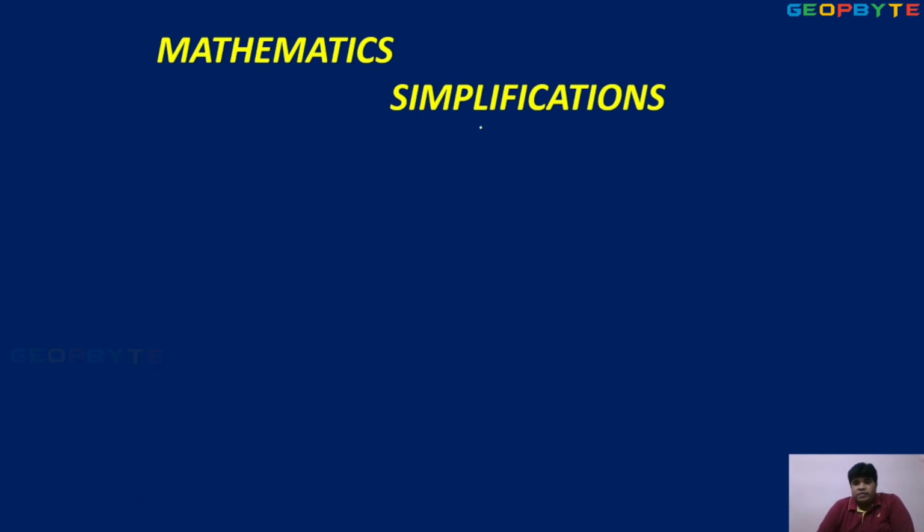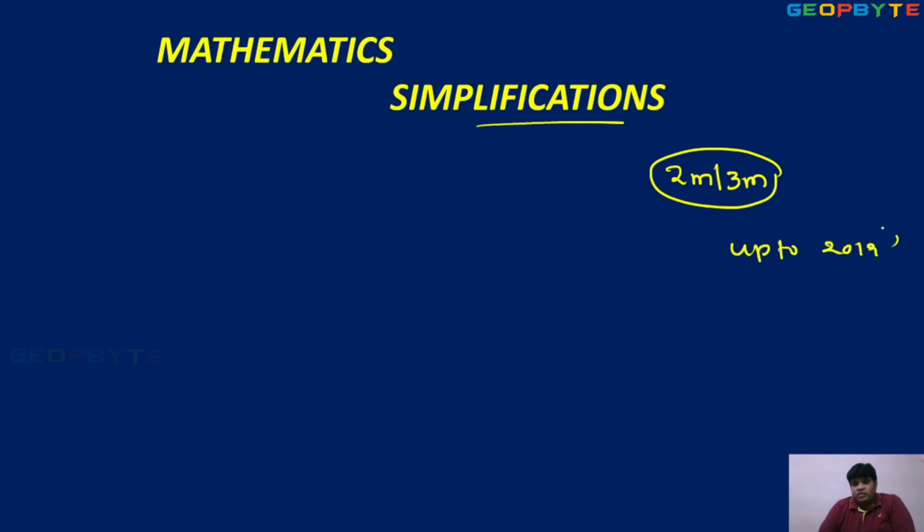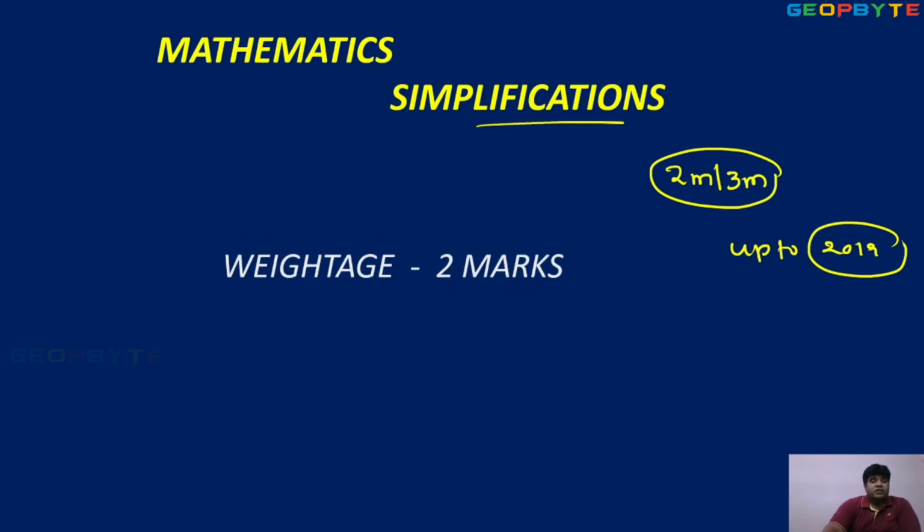Mathematics part, simplifications. Weightage: minimum 2 marks and maximum 3 marks. Up to 2019, they gave 2 marks. In 2020, they gave 3 marks. So what is the weightage? Minimum 2 and maximum 3 marks. Mathematics simplifications are based on only one word,